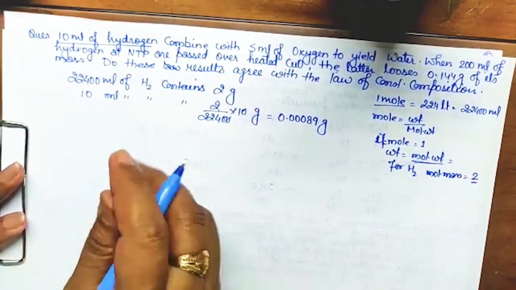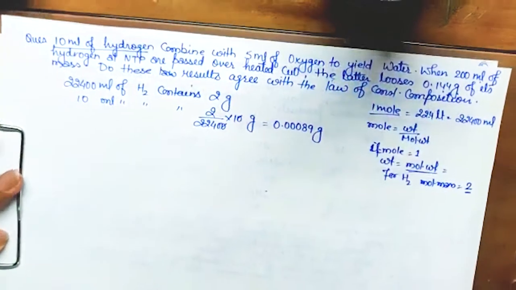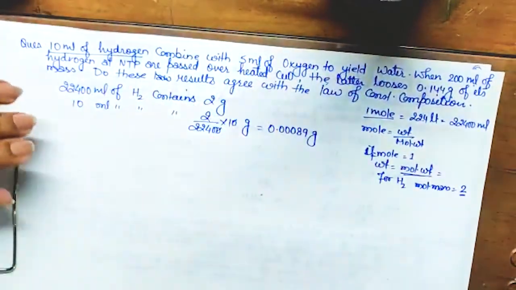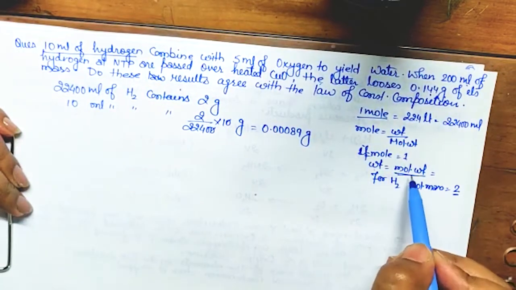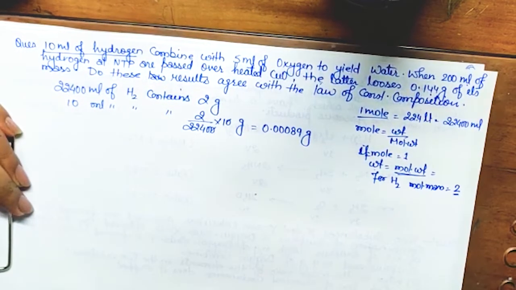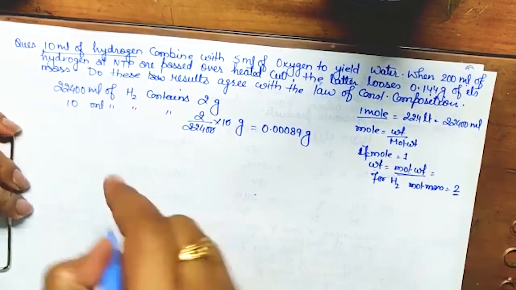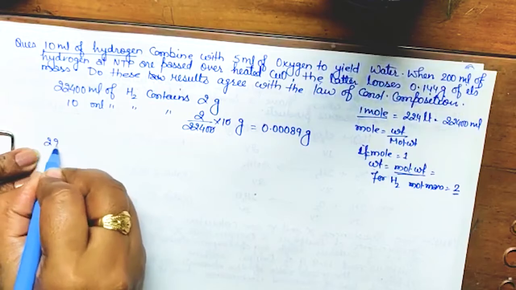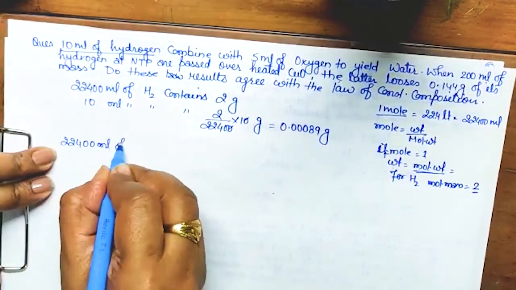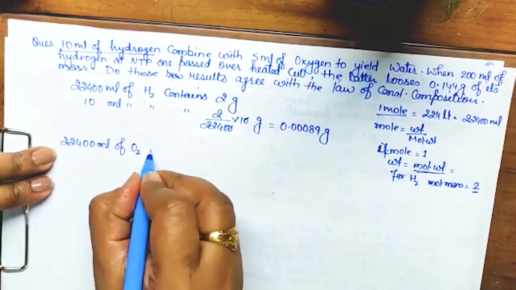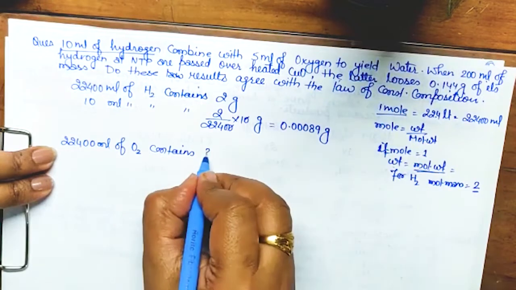So now similarly, you just find it for the 5 ml of oxygen to yield water. What will this 5 ml oxygen be? If mole is equal to 1, then weight is equal to molecular weight. Got it? Try to understand. So the molecular weight of oxygen will be 32. So this time we will write: 22400 ml of oxygen contains 32 gram.